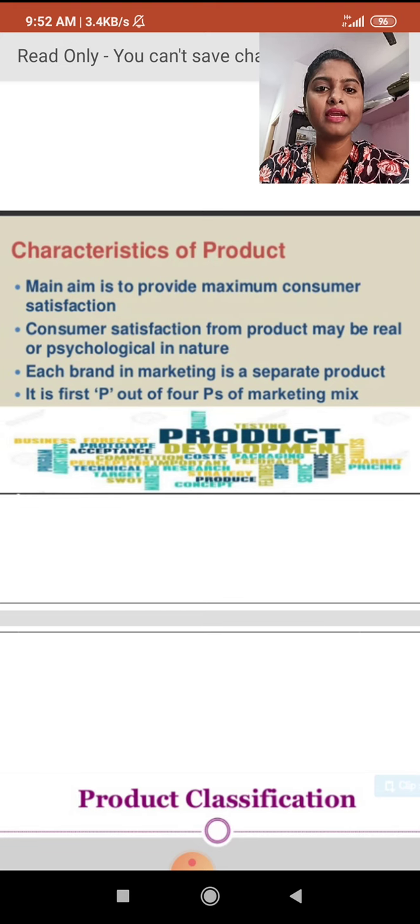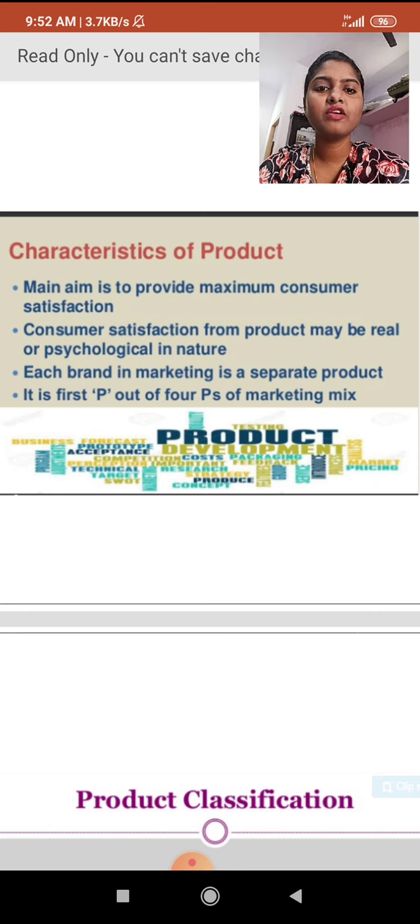Each brand in marketing is a separate product, and it is the first P out of the 4 P's of the marketing mix. What are the 4 P's? We will discuss later. Each brand in the market is a separate product. These are the characteristics of a product. The main aim is to provide maximum consumer satisfaction. The product we are making should be able to provide maximum consumer satisfaction.